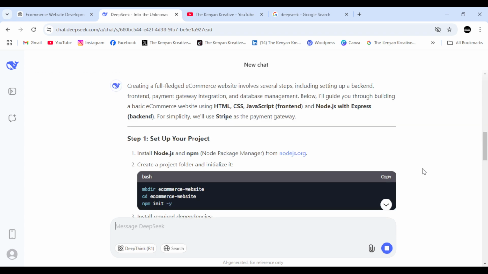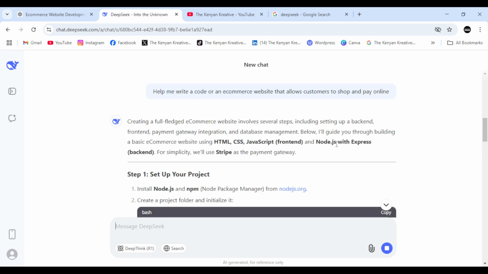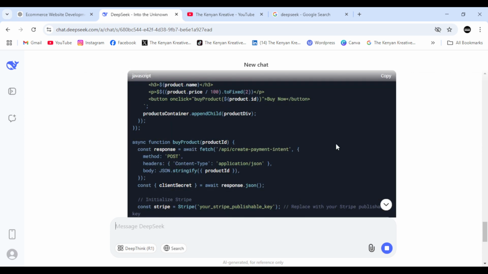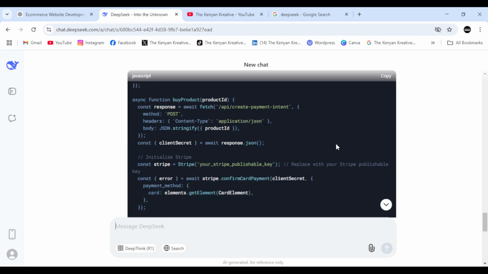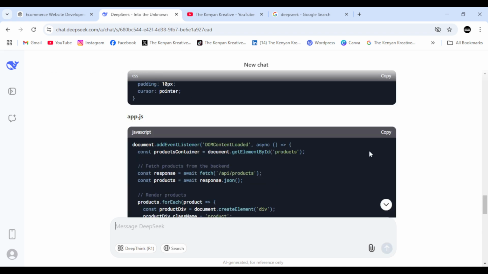It's telling me here that I can use HTML, CSS, JavaScript, Node.js. I think this is quite detailed. This is actually quite good. As you can see, it's more detailed compared to ChatGPT. It's giving me steps that have been broken down into simple steps, and you can actually do this. It also gives you the option to just copy the code.